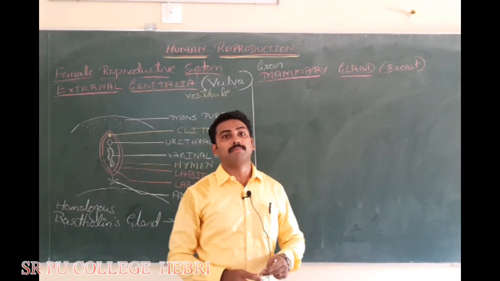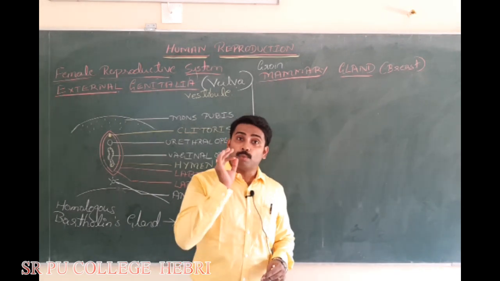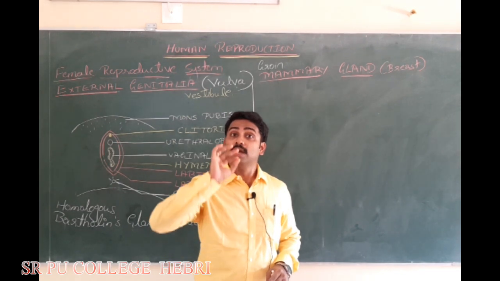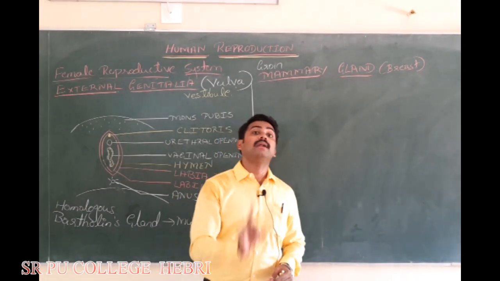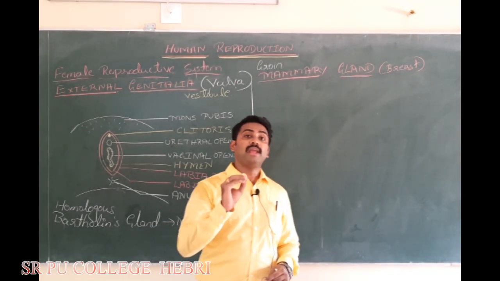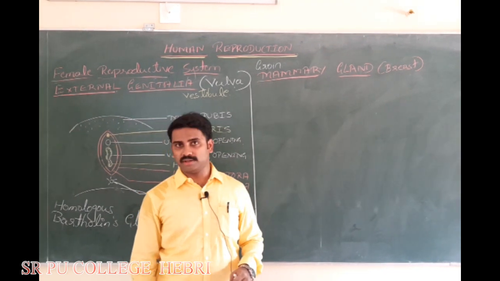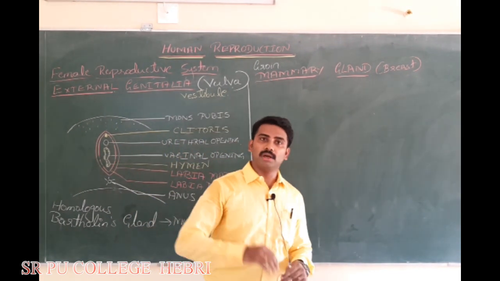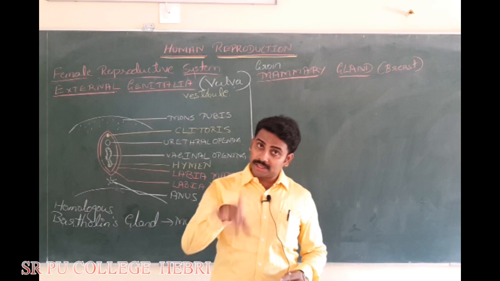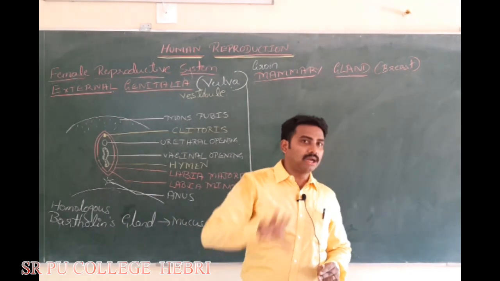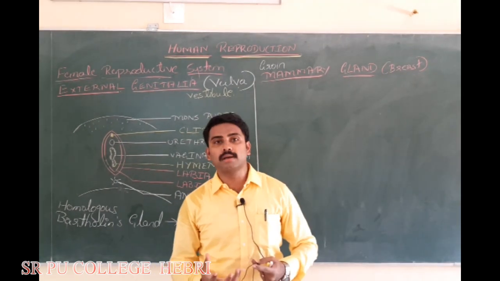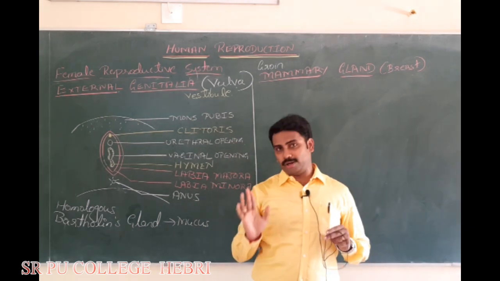That's why both are in the what? Mammalia class. But it is well developed only in the adult female. I repeat, mammary glands are well developed only in the adult female. Why? Because the growth of it requires the female sex hormone called estrogen. Since estrogen is required, only after the female reaches puberty will the mammary gland grow. Even though they are well developed in the adult female, mammary glands become functional. They produce milk when? Only after childbirth.